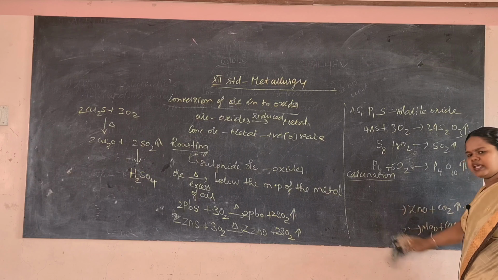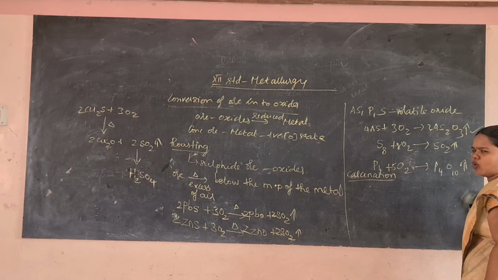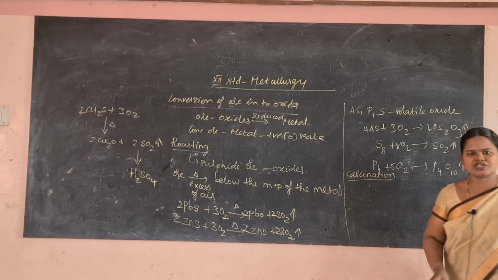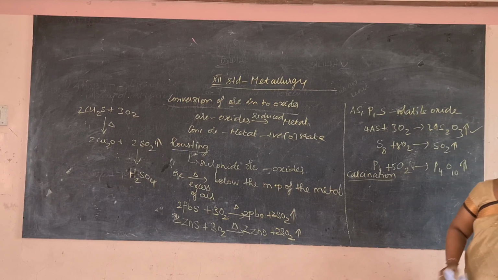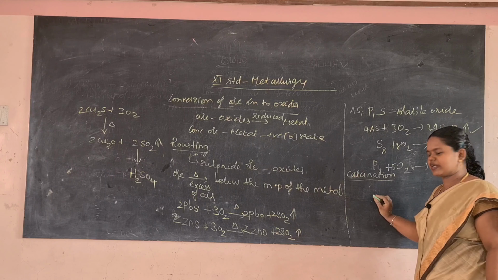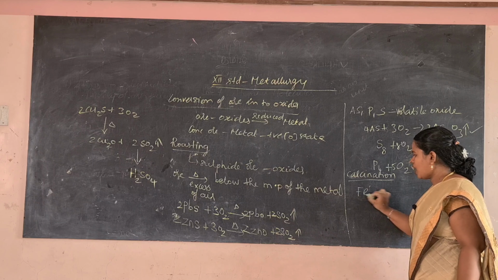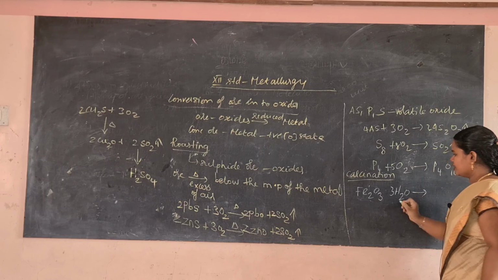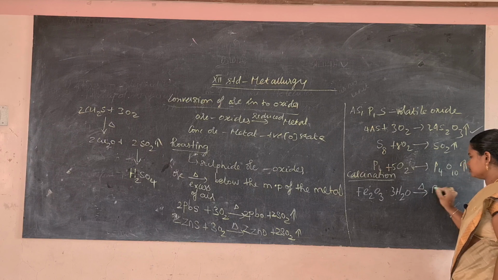Then next, if any water of hydration or water of crystallization is present. What is water of hydration or water of crystallization? The number of water molecules present in the compound is known as water of hydration or water of crystallization. For example, Fe2O3 hydrated. When it is heated, the water of hydration is removed.